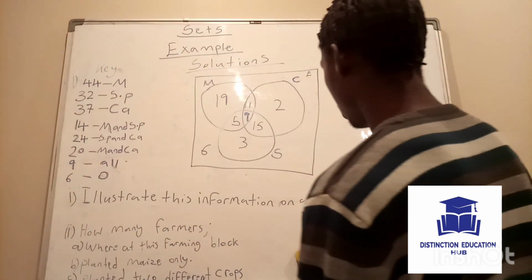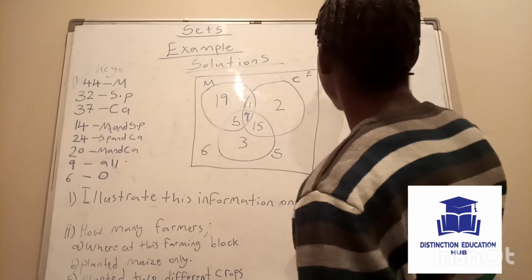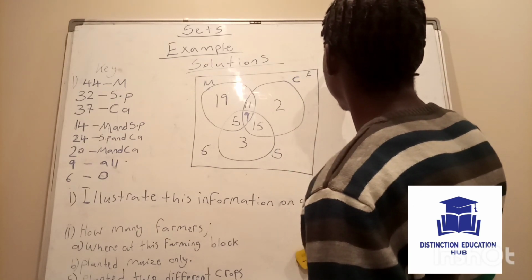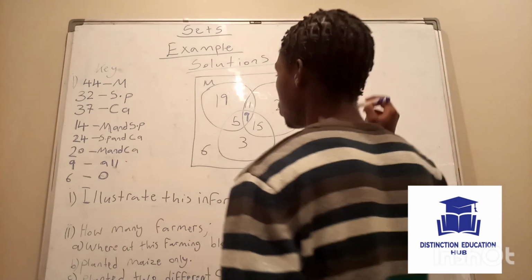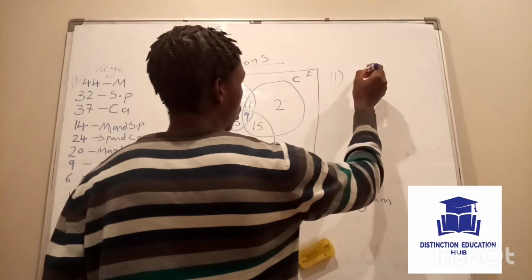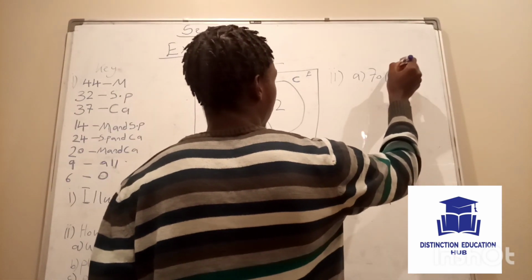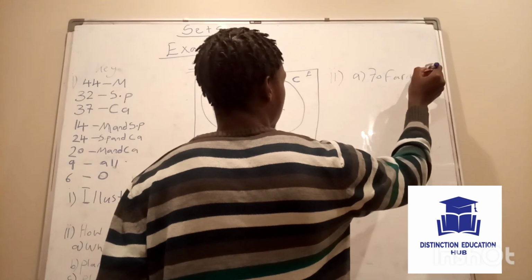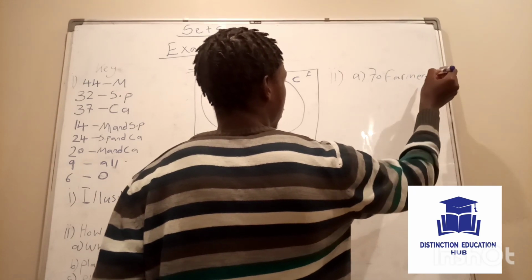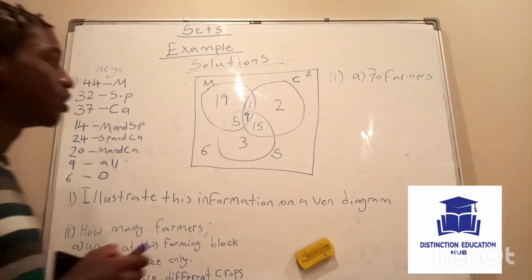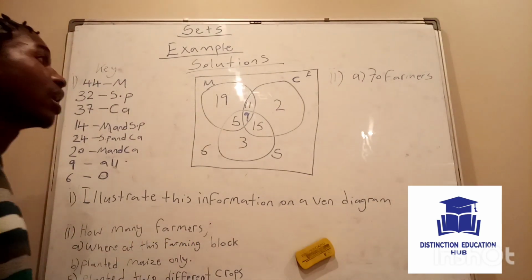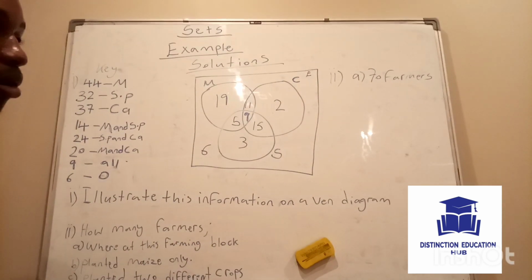Okay. So number 2A, 70 farmers. 70 farmers were at this block.